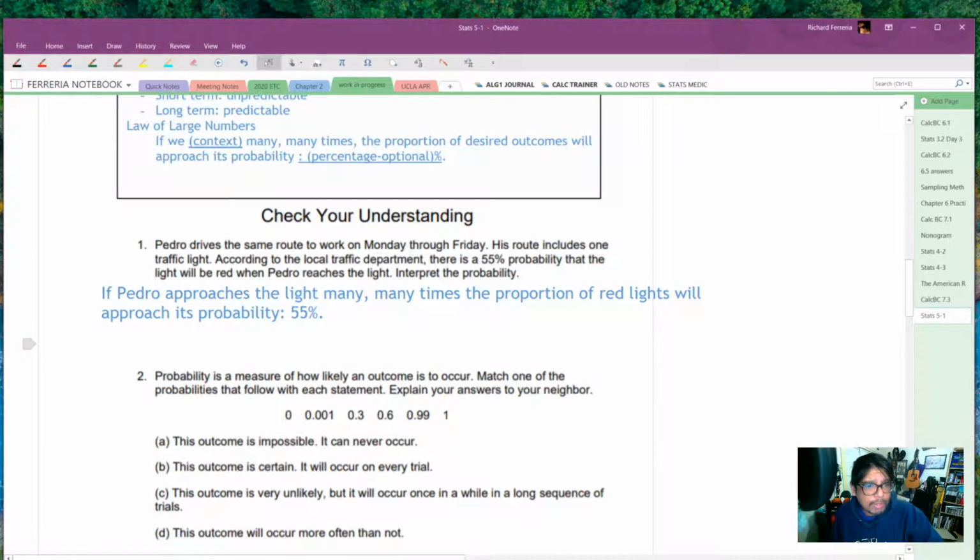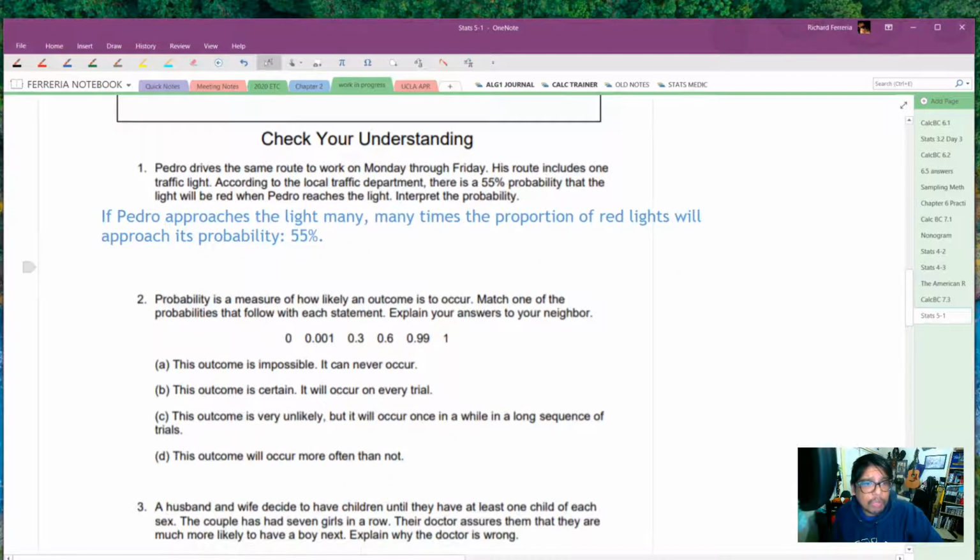Probability is a measure of how likely something is to occur. So let's match each one of these with a statement. The outcome is impossible. It'll never occur. That is a 0% chance. Okay. Or I don't even know if that's going to be 0. Yeah, 0. The outcome is certain. It's going to happen at every trial.